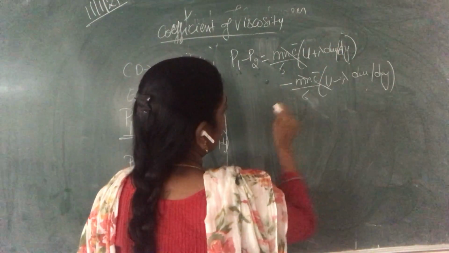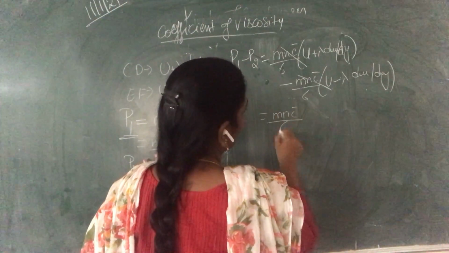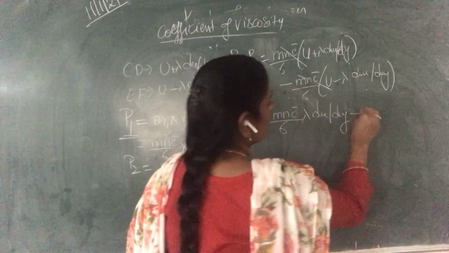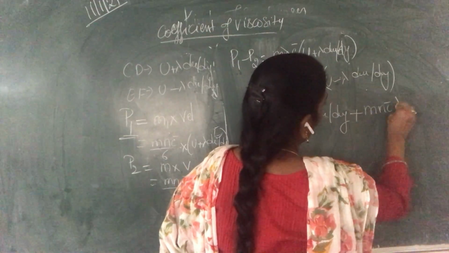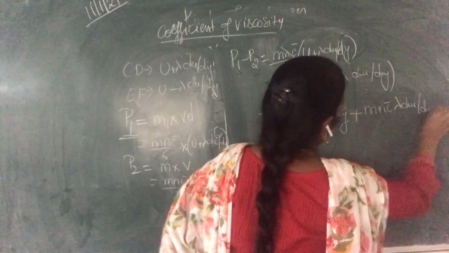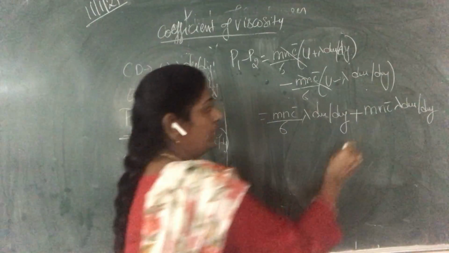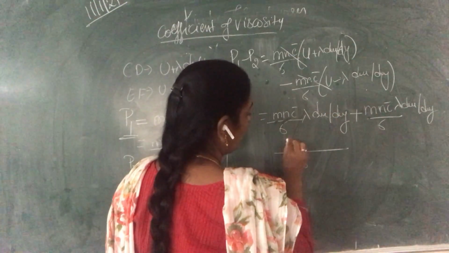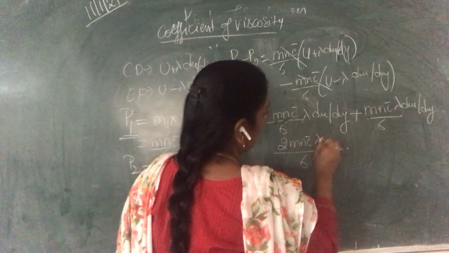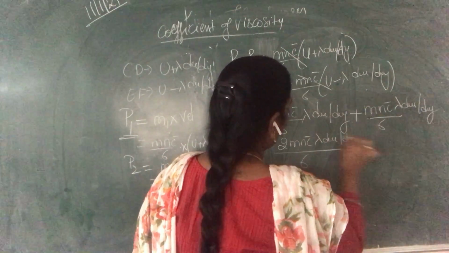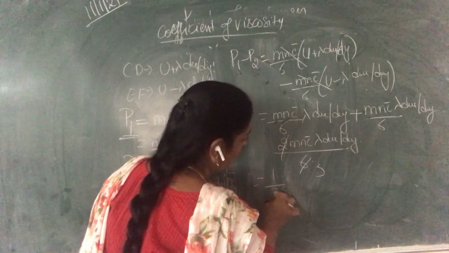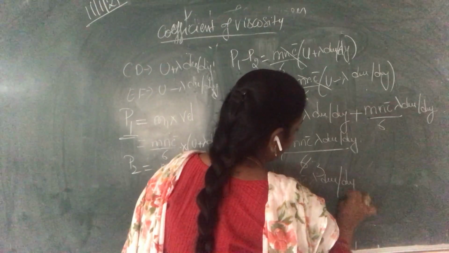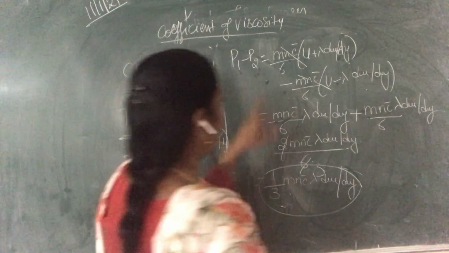Now multiply inside: mnc bar by 6 lambda du by dy, and minus times minus gets plus, so again mn c bar by 6 lambda du by dy. With LCM 6, adding these two we get 2 times mn c bar lambda du by dy by 6, which simplifies to 1/3 mn c bar lambda du by dy. This is our P1 minus P2.